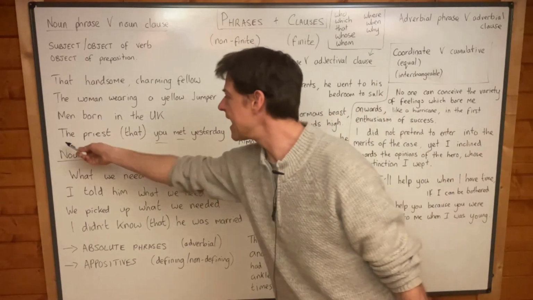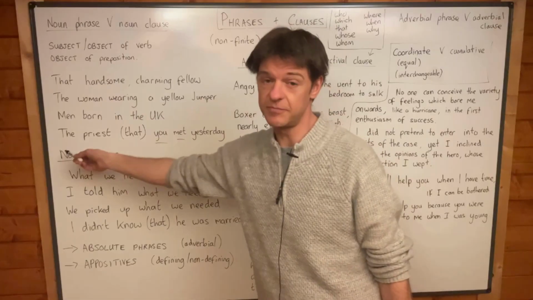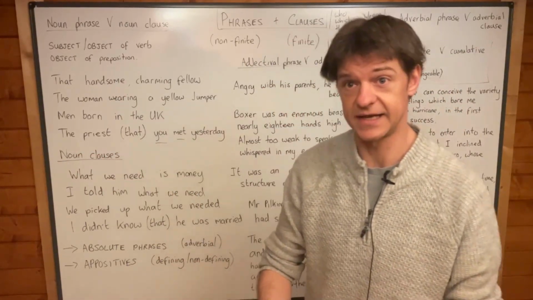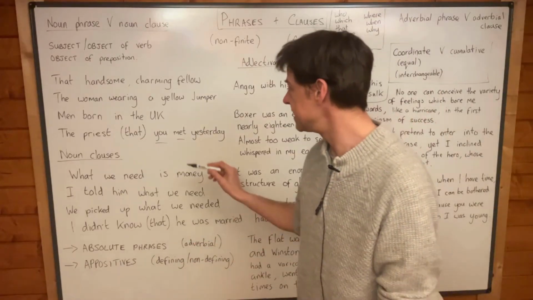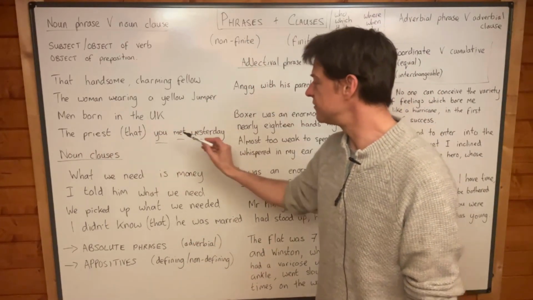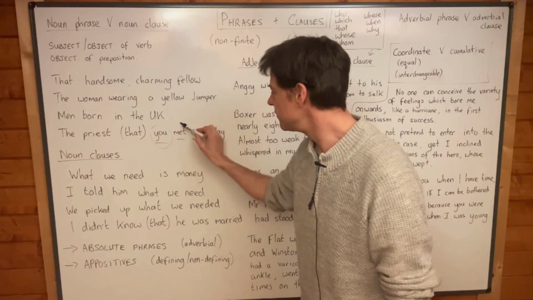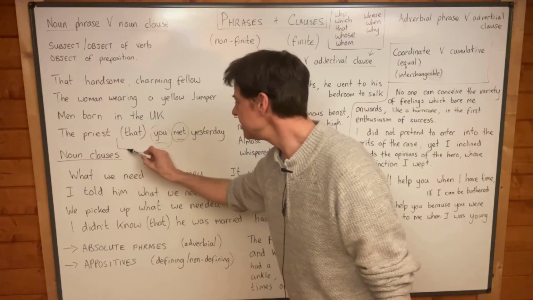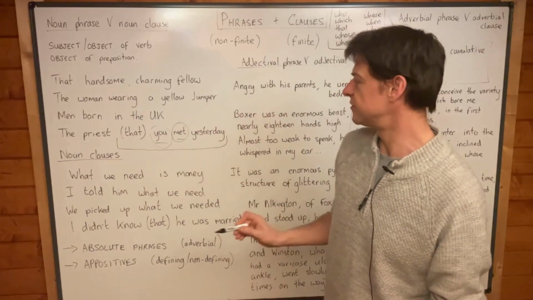Yeah, this is a noun phrase. It's just a person, the priest that you met yesterday. Yeah, he's not doing anything, the priest that you met yesterday. And yet you see, wrapped up inside this noun phrase, a subject and a verb. In other words, you see a clause inside the phrase.